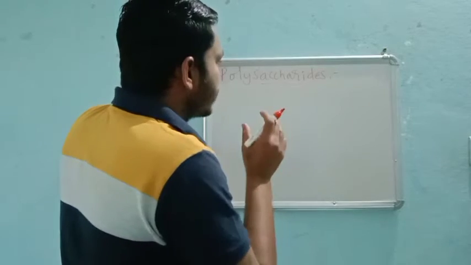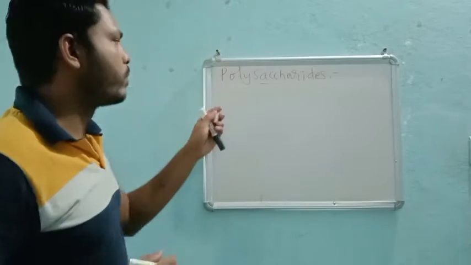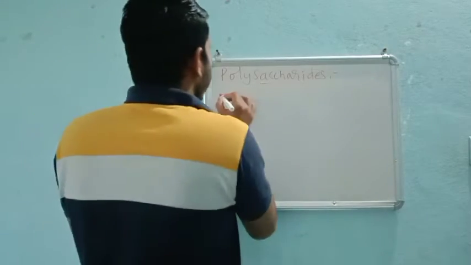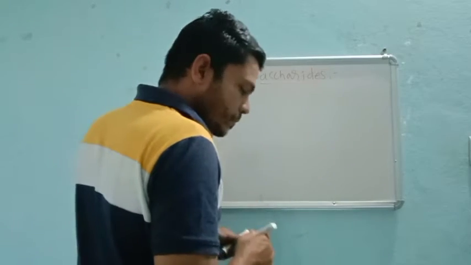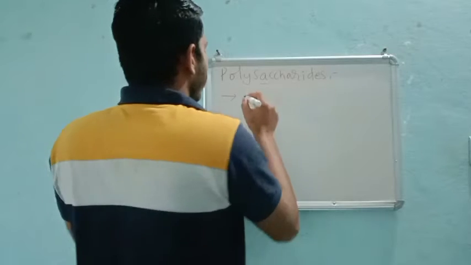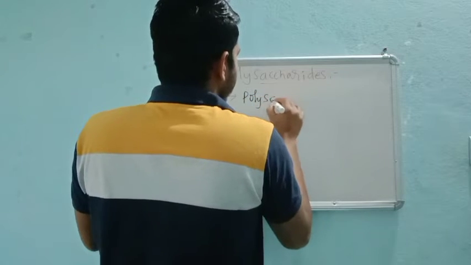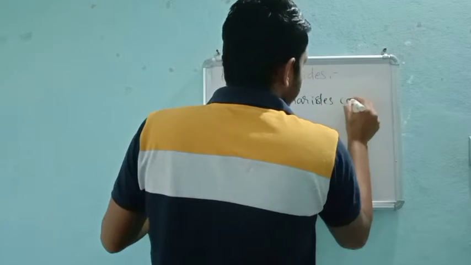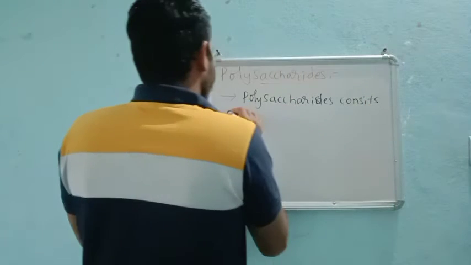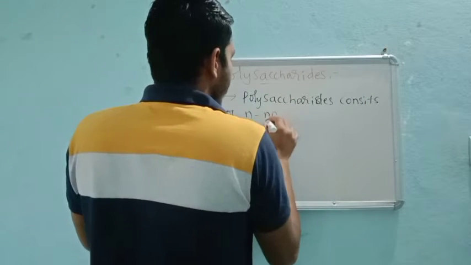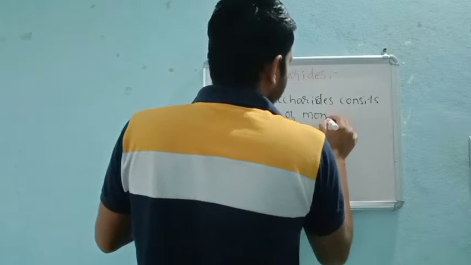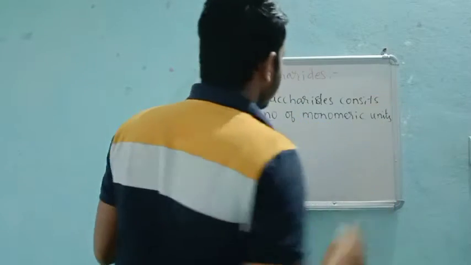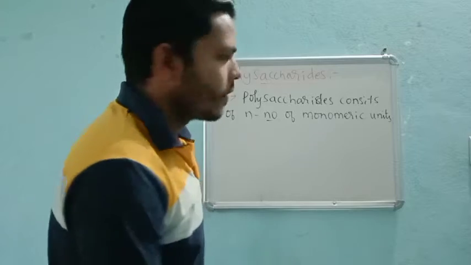That means they are the most common saccharides available in nature. So the first point: polysaccharides consist of n number of monomeric units or monosaccharides, and those are called polysaccharides. Already we know about this.